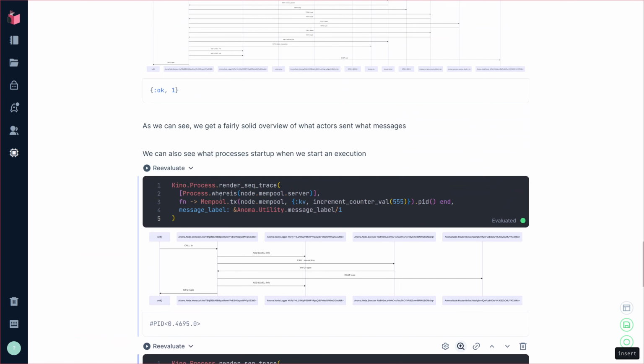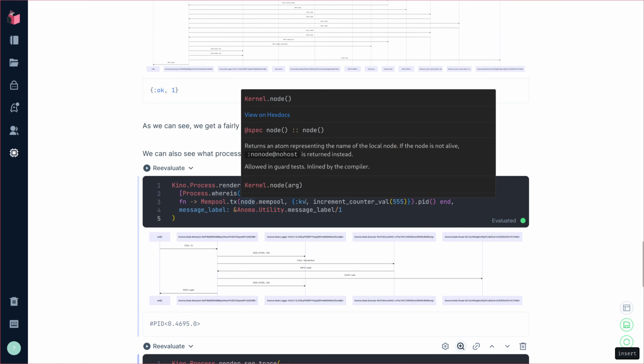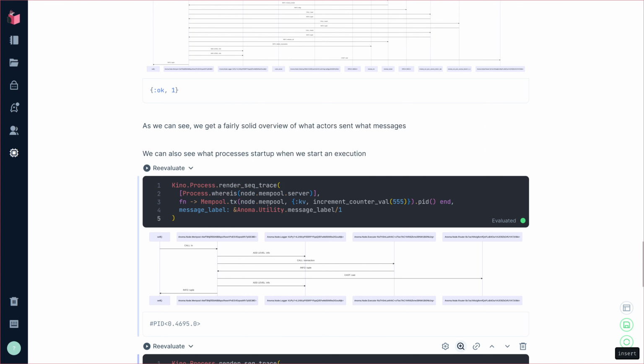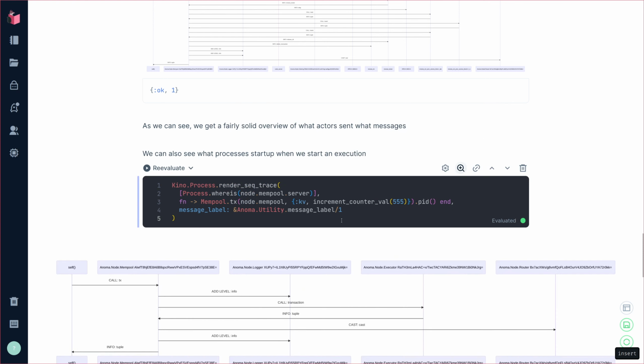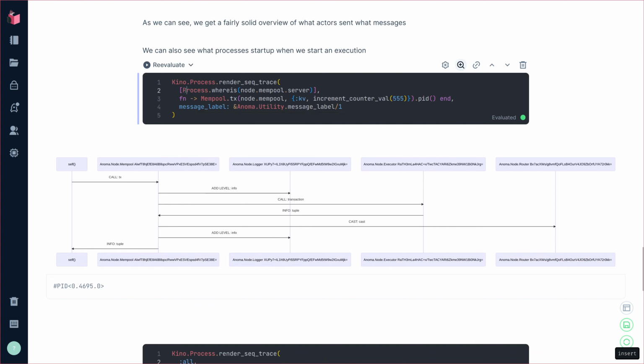But if we do something more interesting, like sending to the mempool, incrementing some value in storage, we can see, if we zoom in, who does the mempool message? Well, if we look at the mempool here, we call transaction on it. This thing adds some things to the logger.